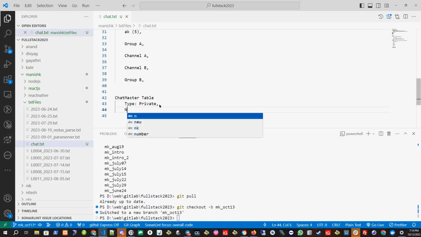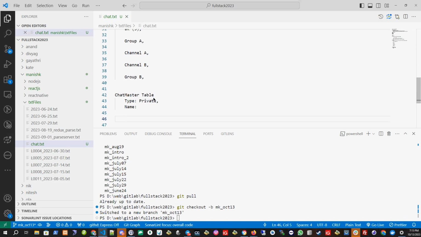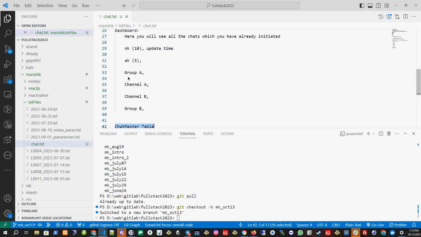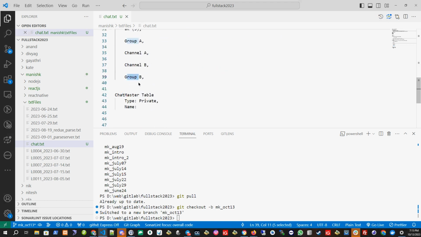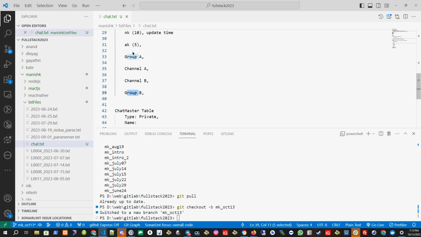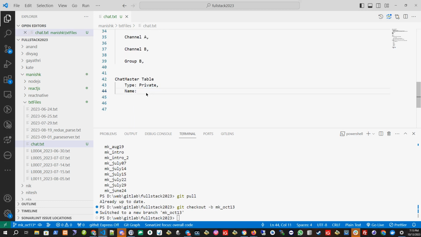And then I will name something, right? I will name it. Okay, so I am trying to add the fields. This is the master table where I will give the name, such as group A or channel A or channel B or group B, something like that. I will name that chat. And for the private chat also, we will think about what name should be given.